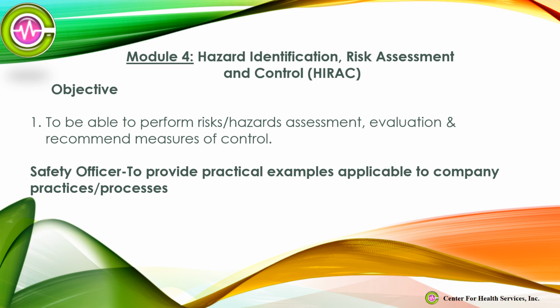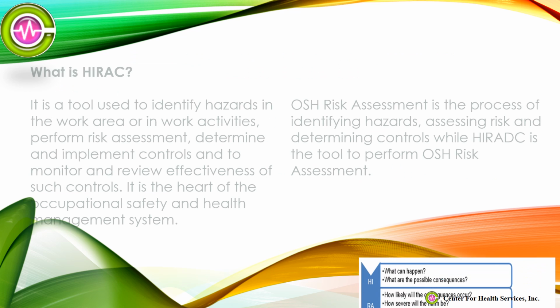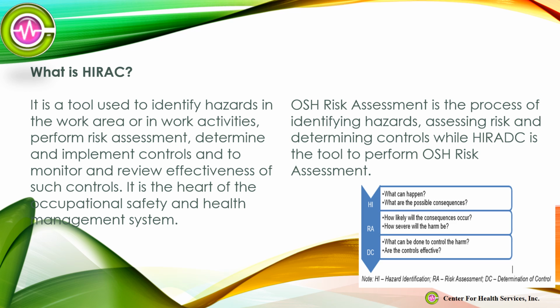Module 4, Hazard Identification, Risk Assessment and Control, HIRC. Objective: to be able to perform risk and hazard assessment, evaluation, and recommend measures of control. Safety officer to provide practical examples applicable to company practices and processes. What is HIRC? It is a tool used to identify hazards in the work area or in work activities, perform risk assessment, determine and implement controls, and to monitor and review the effectiveness of such controls. It is the heart of the occupational safety and health management system. OSH risk assessment is the process of identifying hazards, assessing risk and determining controls, while HIRC is the tool to perform OSH risk assessment.